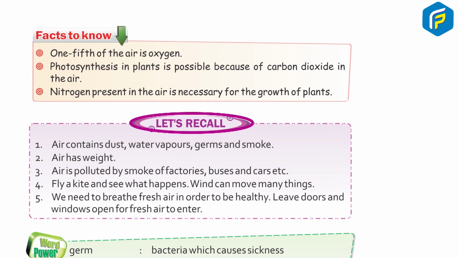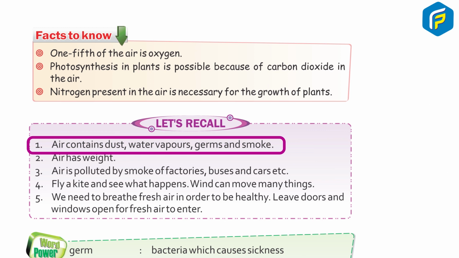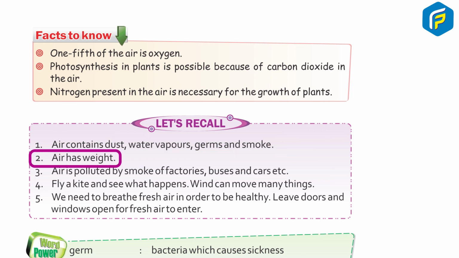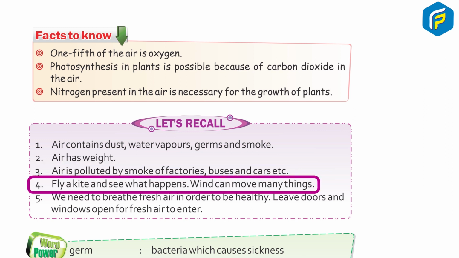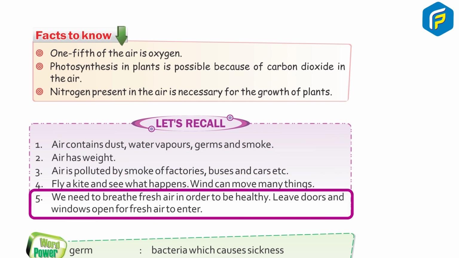Let's recall. 1. Air contains dust, water vapors, germs and smoke. 2. Air has weight. 3. Air is polluted by smoke of factories, buses and cars, etc. 4. Fly a kite. What happens? Wind can move many things. 5. We need to breathe fresh air in order to be healthy. Leave doors and windows open for fresh air to enter.